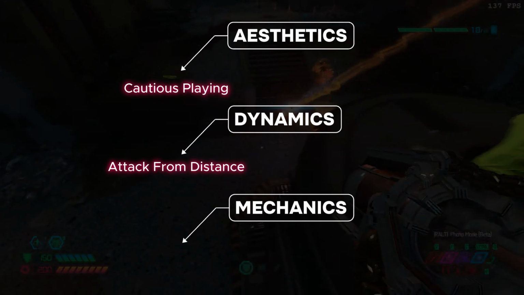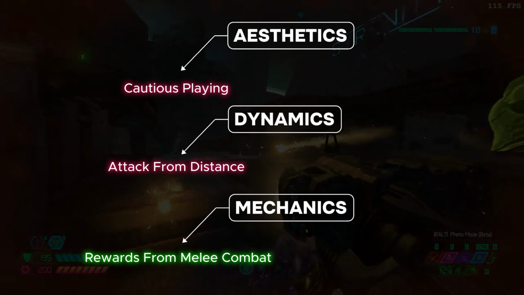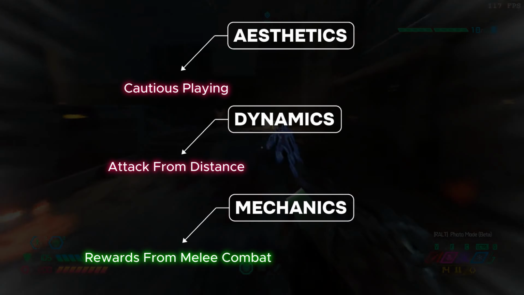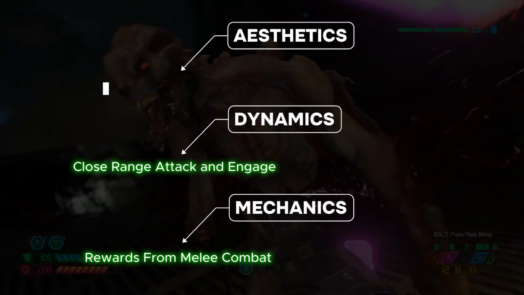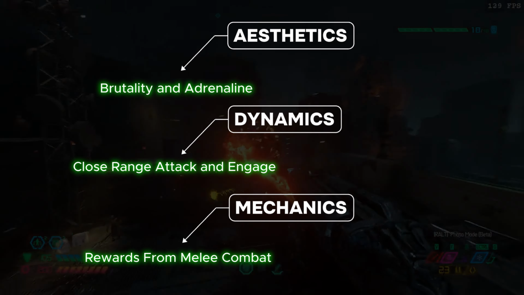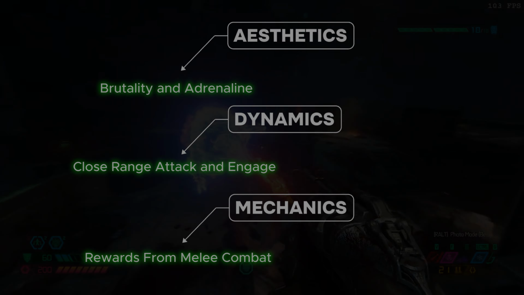To prevent this, they added a great mechanic to Doom. If we engage in melee combat with enemies and kill them brutally, we gain ammo and lives. This changed the whole dynamic and aesthetics. Players start diving into enemies more and more. It makes for a game with a lot of adrenaline. That's the power of MDA.